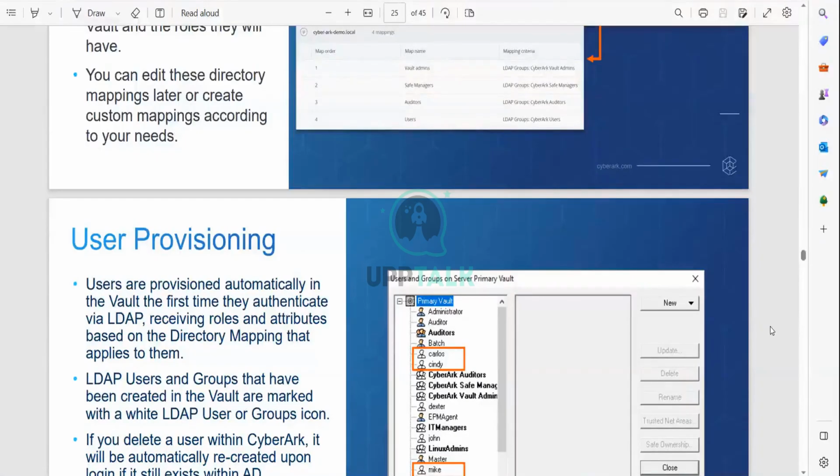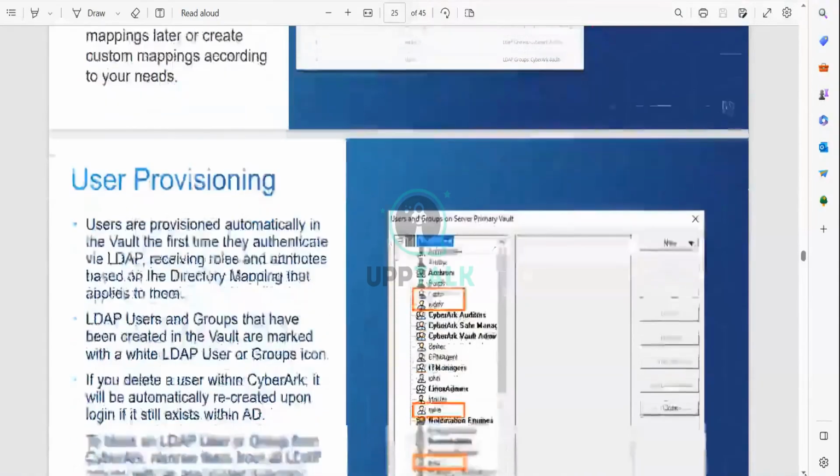But for internal users, what will happen? If you want to delete them from the vault, you can go to the PrivateArk client and remove them. But if you go to the PrivateArk client and remove an AD user, it will not be removed in the vault. You have to remove it from the AD directory. Then only it will be removed in the vault. That question will be asked. It is a very basic scenario question.